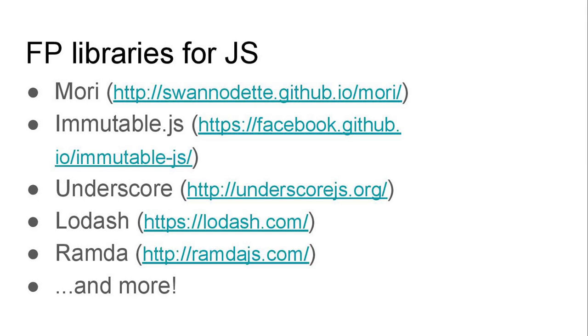There's also a lot of utility libraries which don't focus so much on this persistent data structure thing, but instead give you a lot of helper functions like map, reduce, etc. So underscore, Lodash, for example. Today I found out that Ramda is a thing because there was a talk on it the other day, and there are many more.